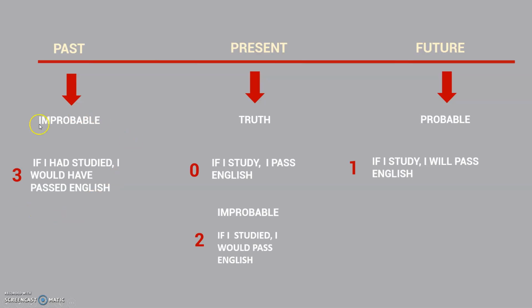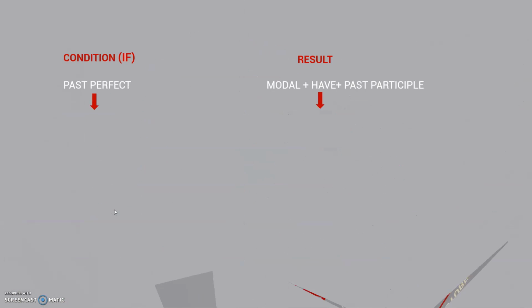we're gonna focus on this, which is something improbable in the past. Let's look at the structure right here. First, obviously, this is a conditional, so we're gonna use if all the time. In the if part, I'm gonna use the past perfect, that is had plus the past participle. And in the result, I'm gonna use the modal plus have plus past participle, like the modals in the past